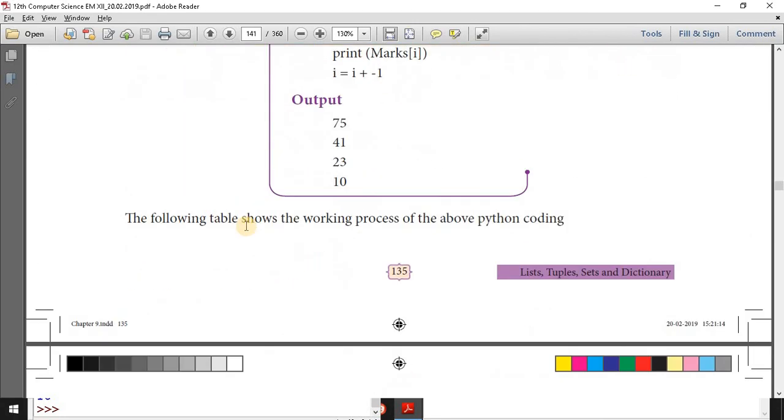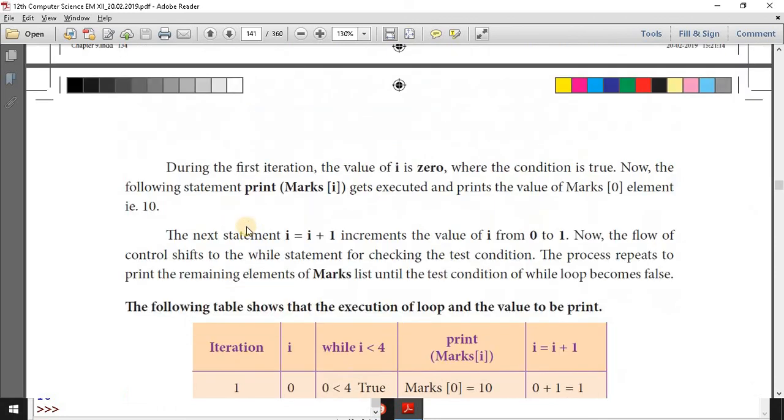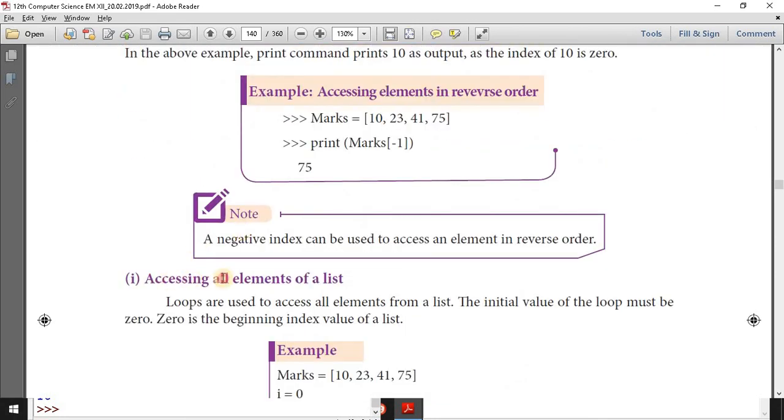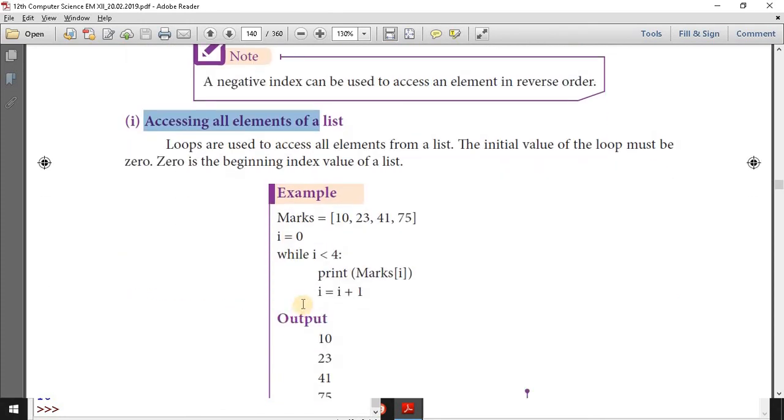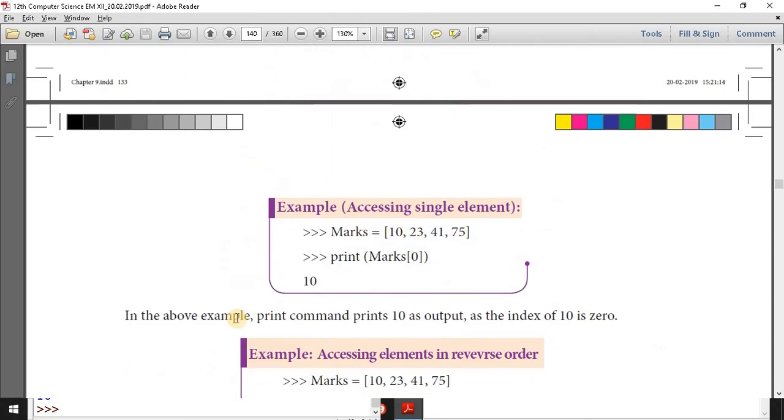We can explain this with examples. This is a 5-mark question. Explain accessing all the list elements. You can explain by using a while loop or for loop. For loop we will deal with tomorrow.